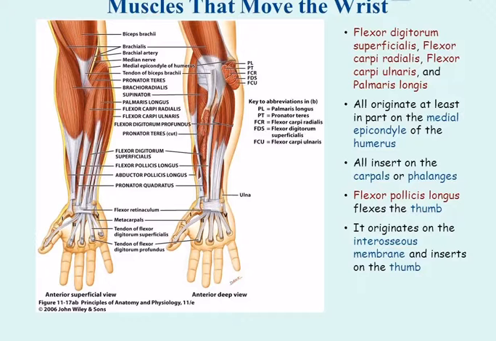Flexor pollicis longus flexes the thumb. It originates on the interosseous membrane and inserts on the thumb.